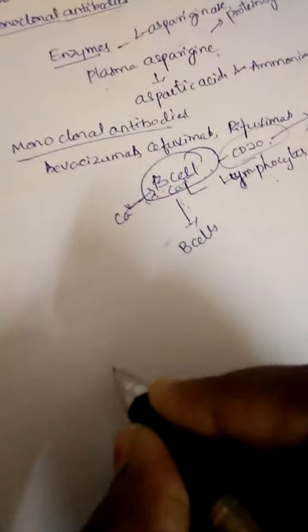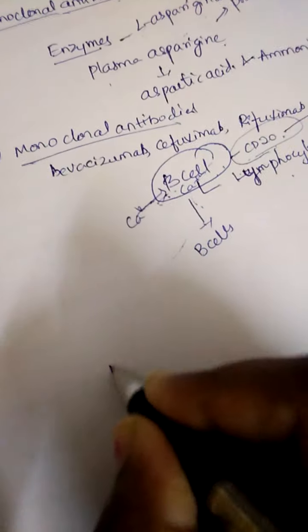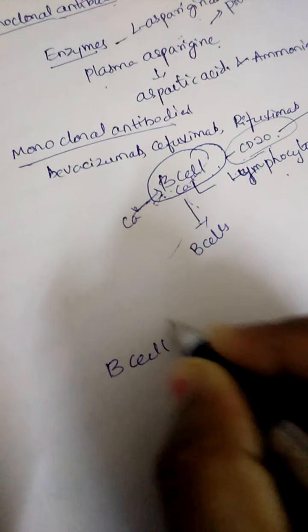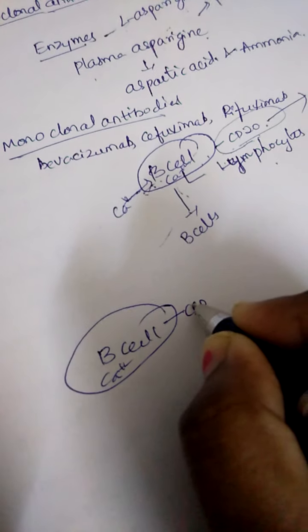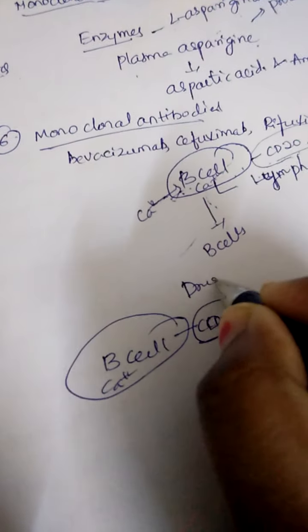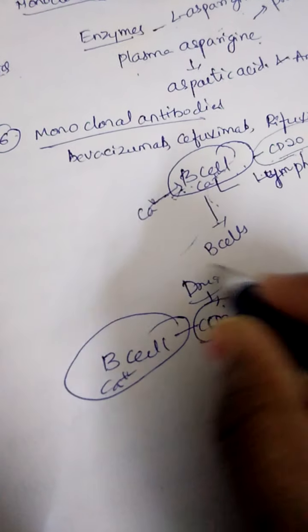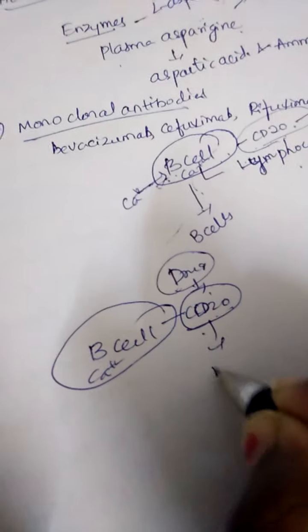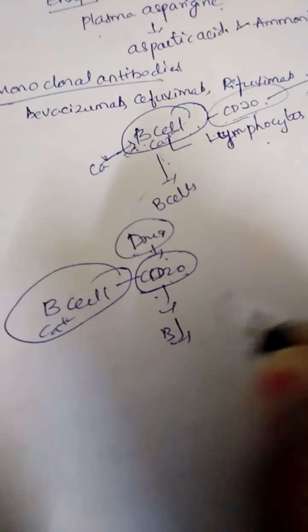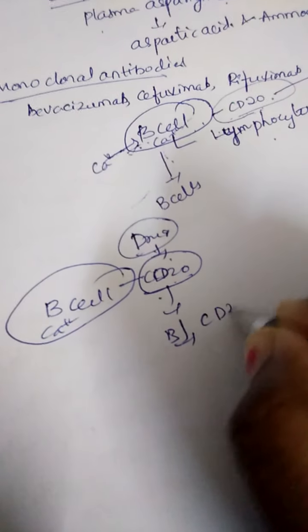So the mechanism of action of the drugs is, a general B cell consists of more amounts of calcium ions due to CD20 receptors. When the drug binds to the CD20 receptors, it blocks or decreases the actions of CD20.